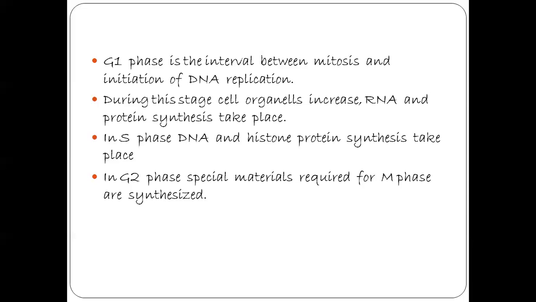If the cell was diploid, after the S phase also it is diploid. So the chromosome number is the same, it is constant, but the amount of DNA increases. So the S phase marks the phase of DNA replication and chromosome duplication.